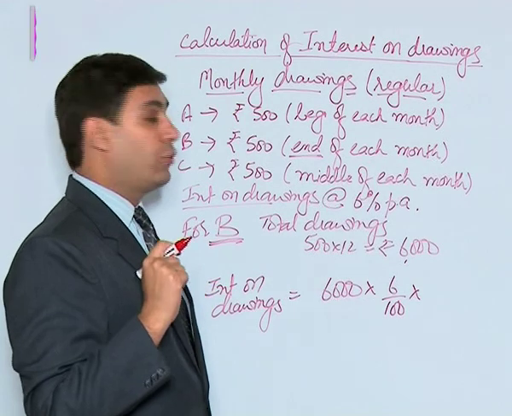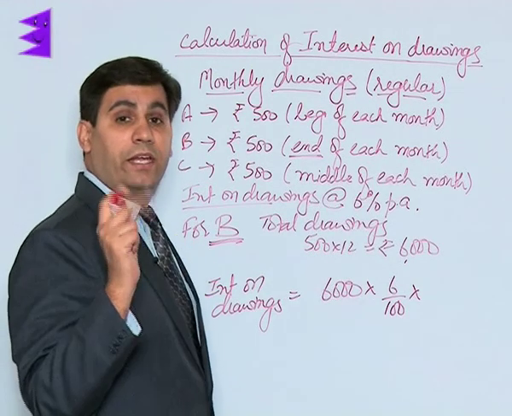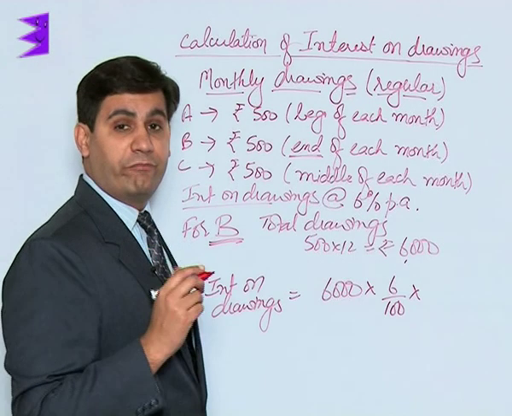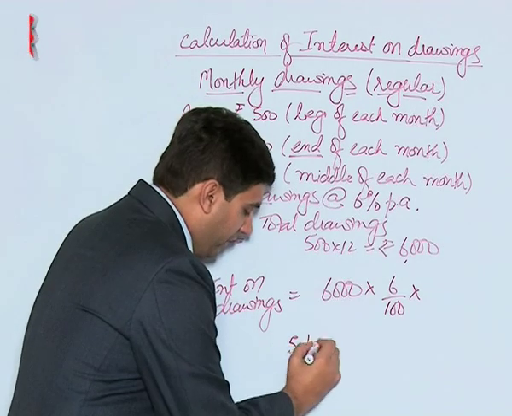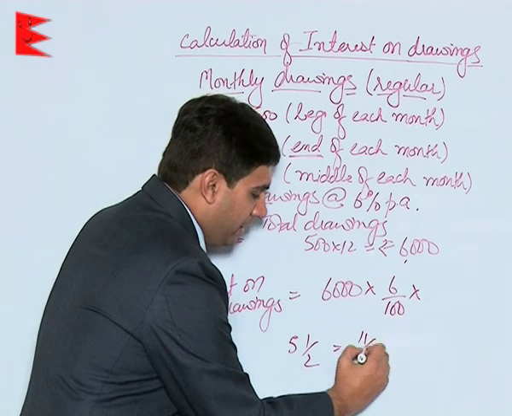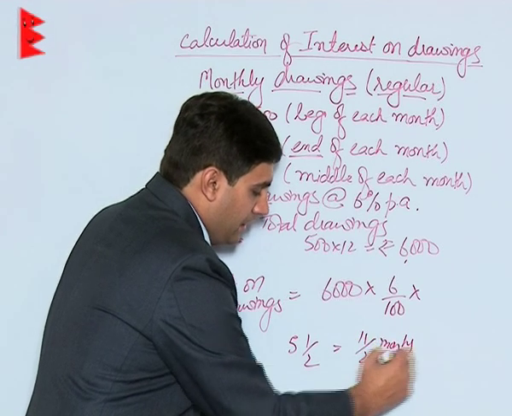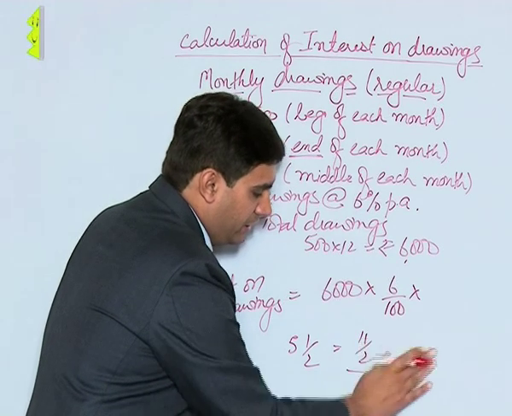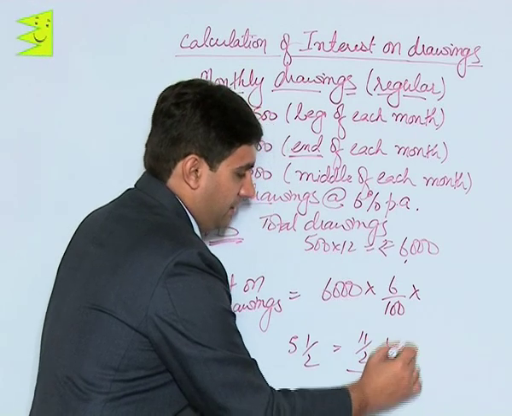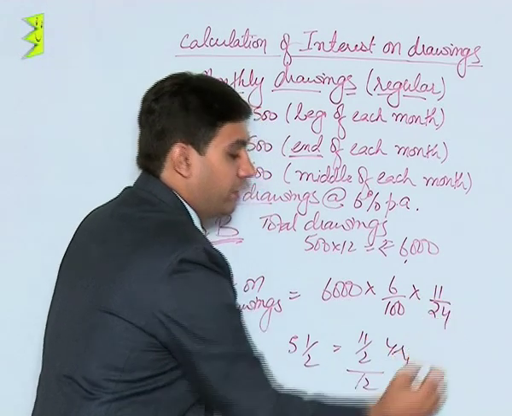So when the drawings are made at the end of each month, interest is charged for 5.5 months. So again, converting 5.5 into years is like 11 by 2 months and divided by 12 to get it into years. That makes it 11 by 24 years.